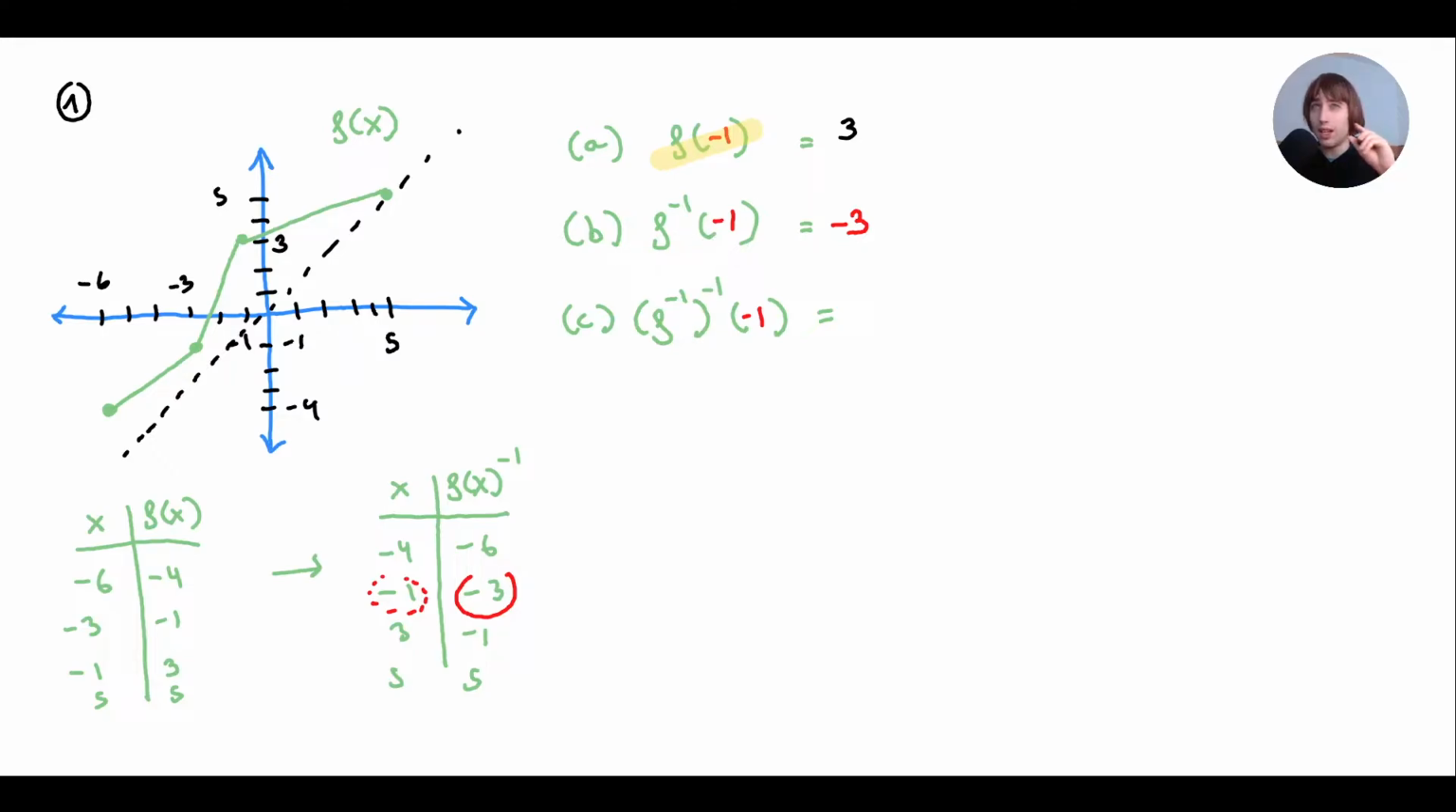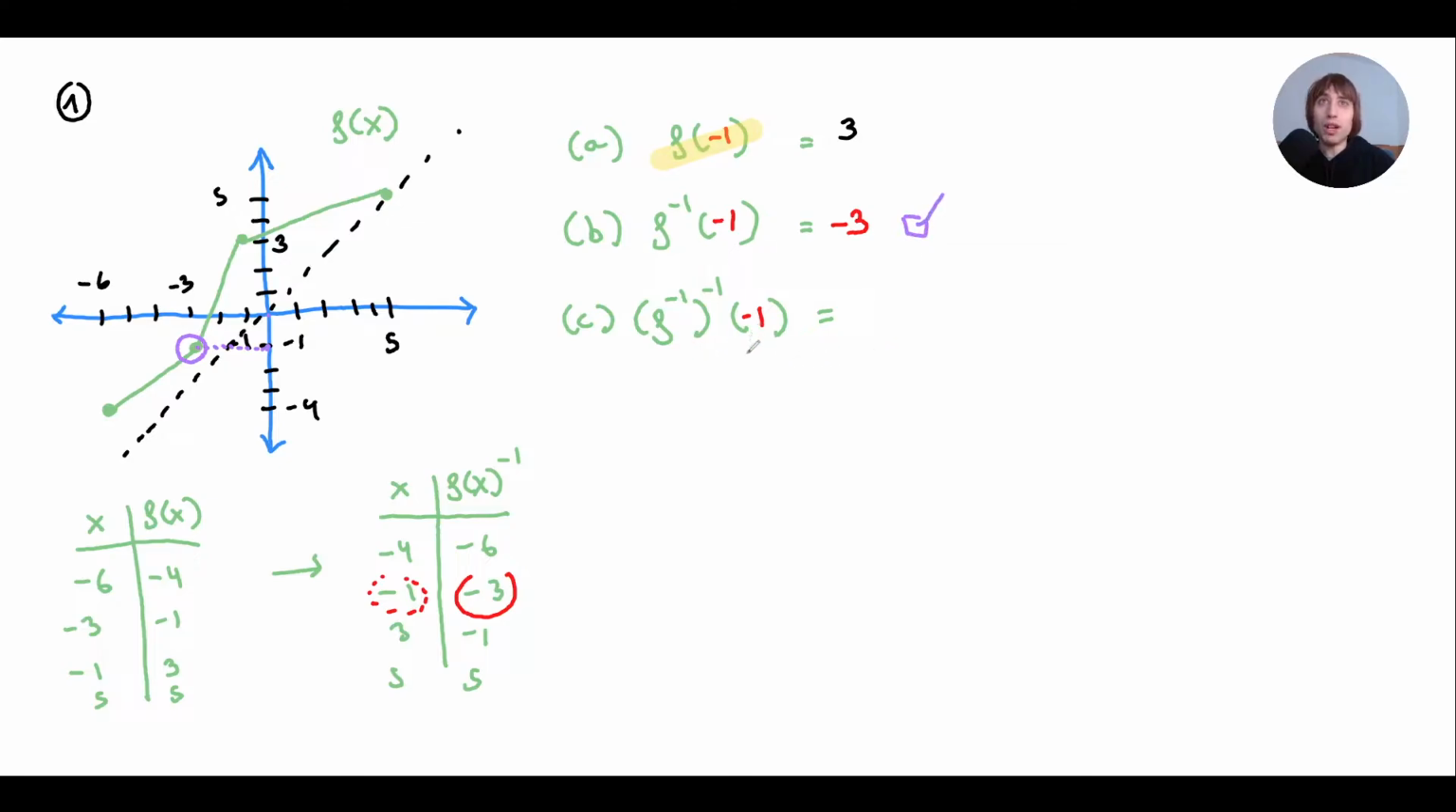Another way of doing it, without even doing the table of values, would be saying, okay, for the inverse of f, the outputs are going to be the inputs now. So I've got to check for the output -1, which input I get. Instead of looking at the horizontal axis and then vertical, you look at vertical and then horizontal. Maybe it's easier like that. Yeah, so -1, and then I get a -3, which is the answer we got here.